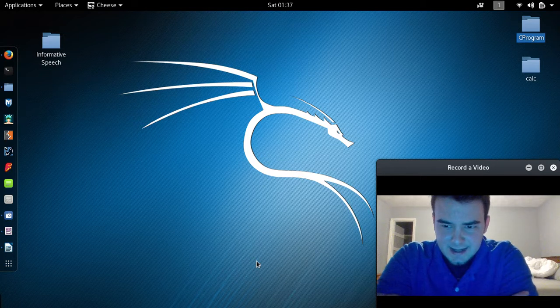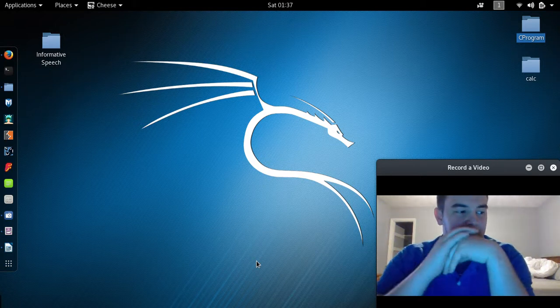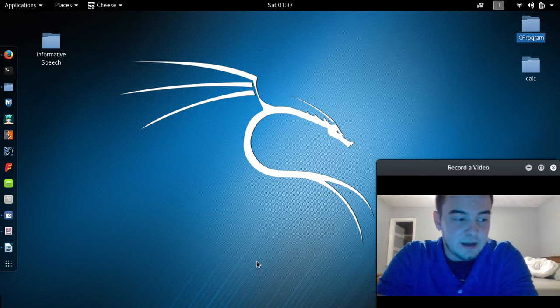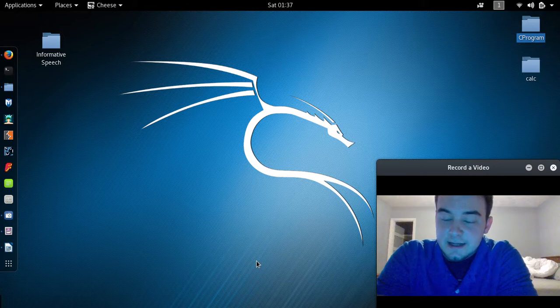What is C exactly? Well, it's a programming language. It was invented by one of the creators of the Unix operating system. His name is Dennis Ritchie. Unix was invented in AT&T Bell Labs, and this is where Dennis Ritchie created the C programming language.